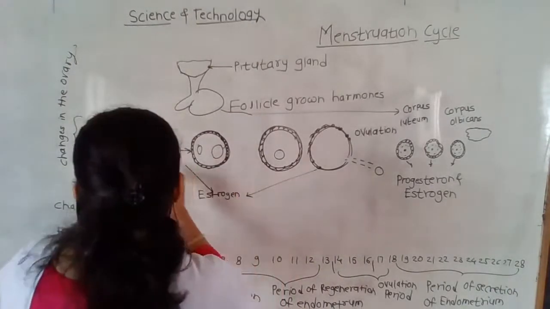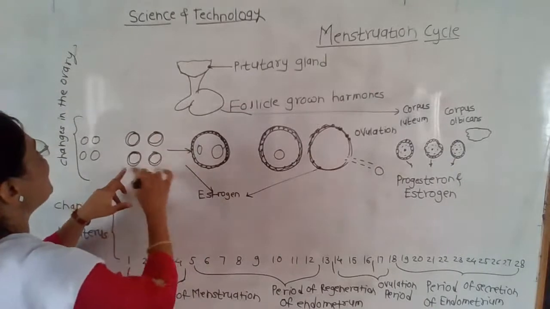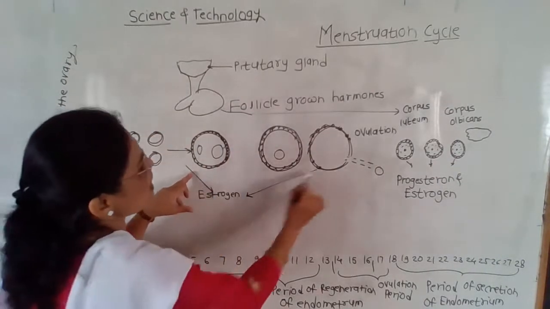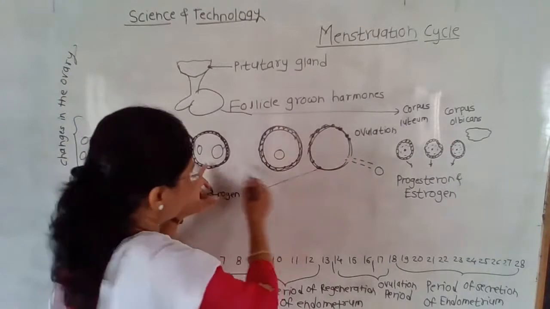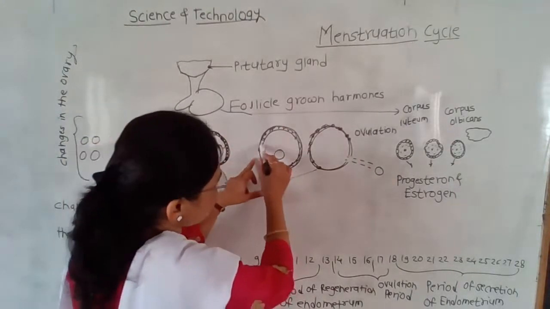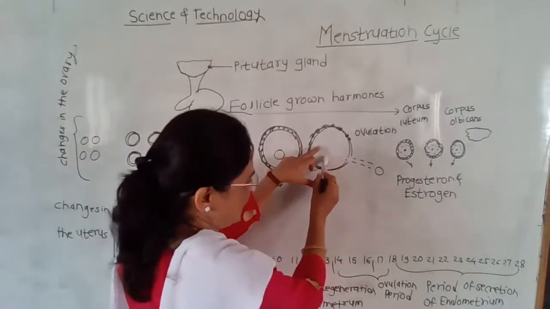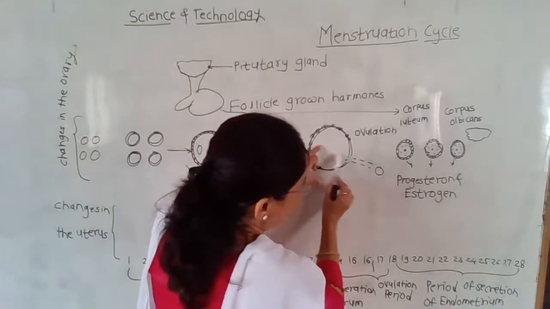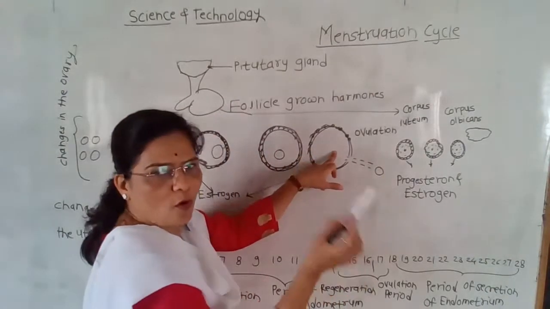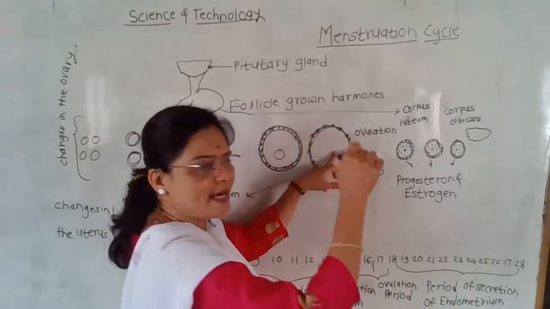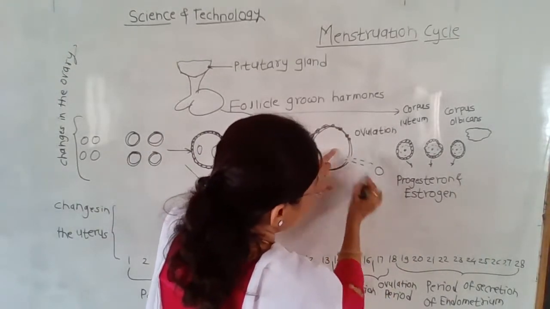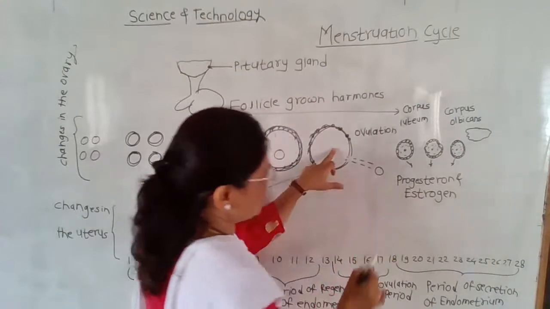This is the development of the follicle and the oocyte, and under the influence of estrogen, the development takes place, and when the subsequent development takes place, this is called ovulation. At that time, the ova or ovule is released, and that is called ovulation.